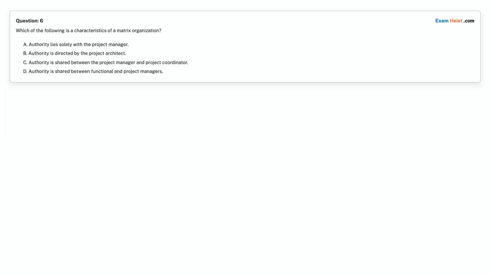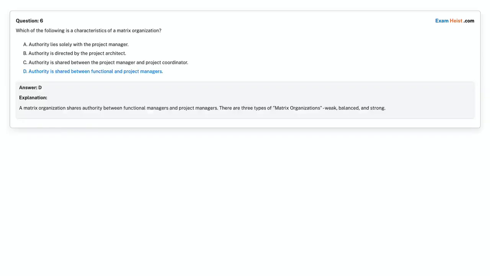Question 6. Which of the following is a characteristic of a matrix organization? Option A. Authority lies solely with the project manager. Option B. Authority is directed by the project architect. Option C. Authority is shared between the project manager and project coordinator. Option D. Authority is shared between functional and project managers. Choose the correct answer. Correct answer is option D, authority is shared between functional and project managers.